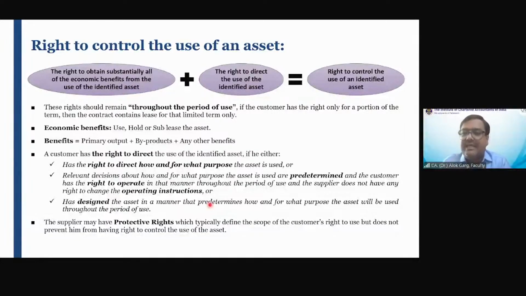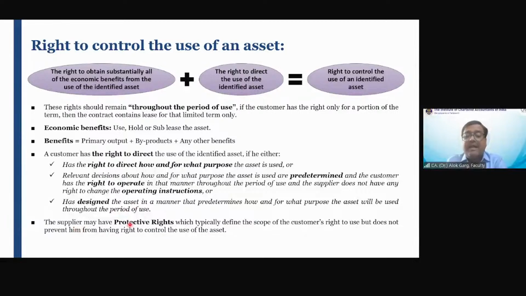For example, missile. For example, nuclear bomb. Okay. For example, you have taken a fire extinguisher on a rent basis, on a lease basis. आपका asset ही ऐसा है जहां पर how and what has to be predetermined. In that case, it will be considered that yes, the lessee has a right to direct the how and what of the use of the identified asset.